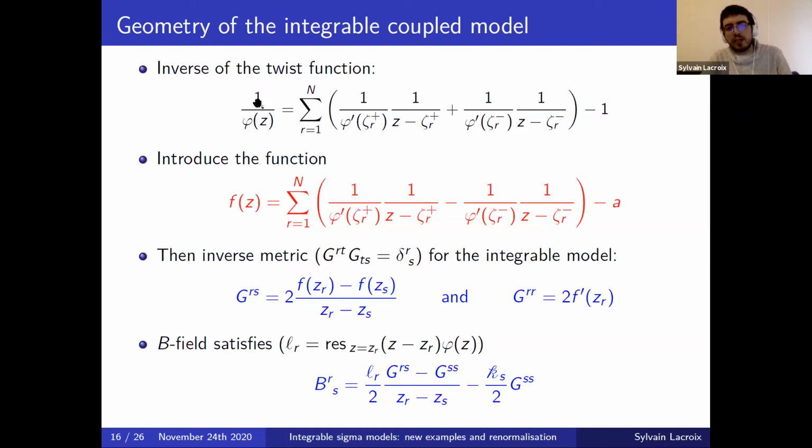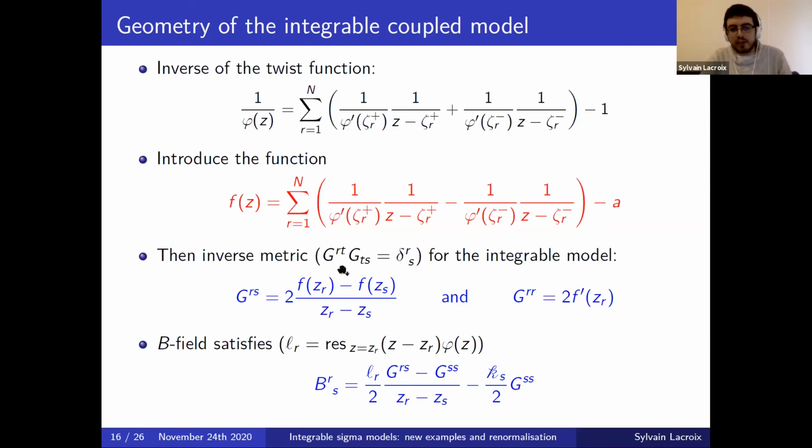So if one looks at the inverse of the twist function of the model, then one finds that it has poles at the zeros of φ, so ζ_+ and ζ_-. And one easily shows that its partial fraction decomposition is given by this. Then we can introduce a certain function f, which is defined in almost the same way, just with a minus sign here in the definition, and where a is just an arbitrary constant. This function f turns out to be quite useful to describe the geometry of this integrable model.